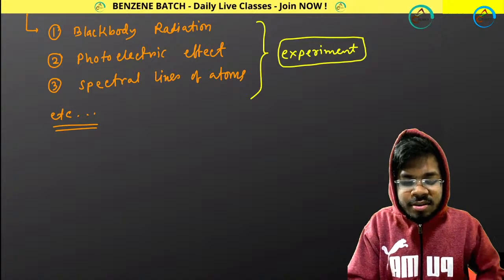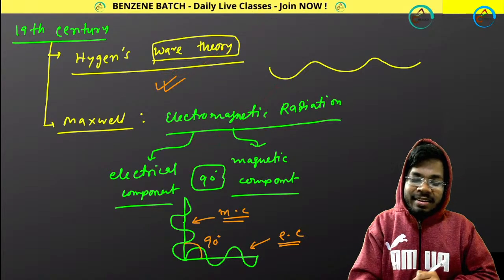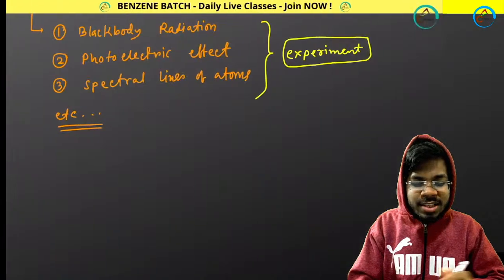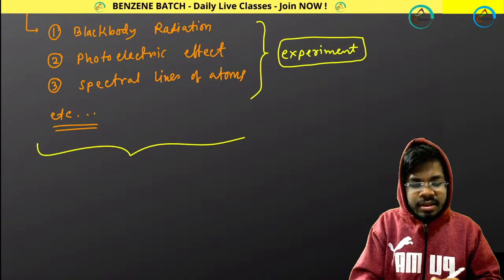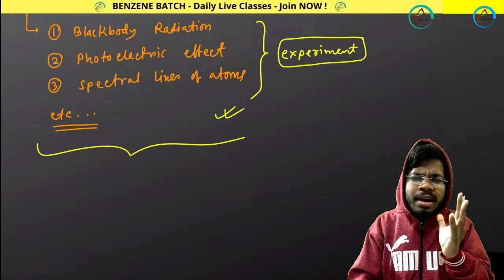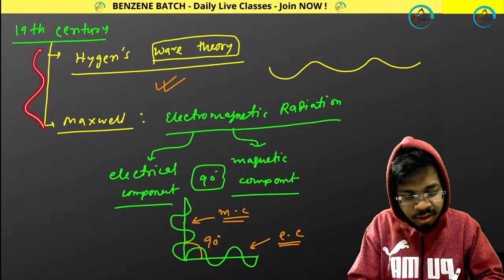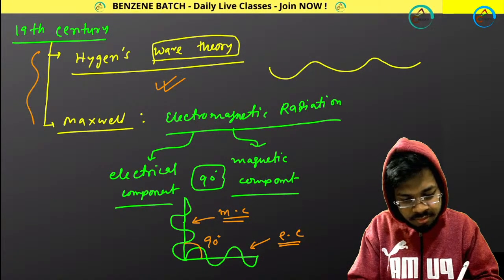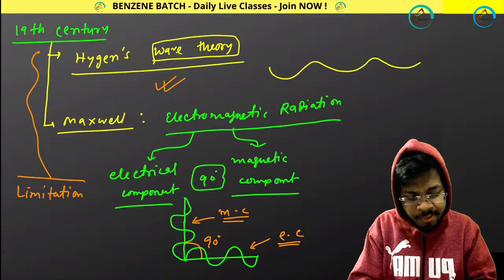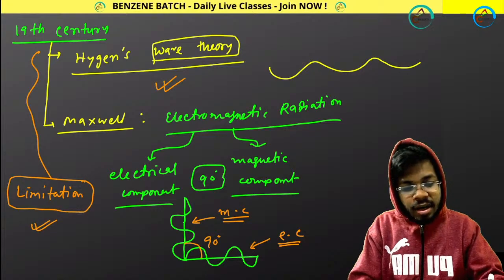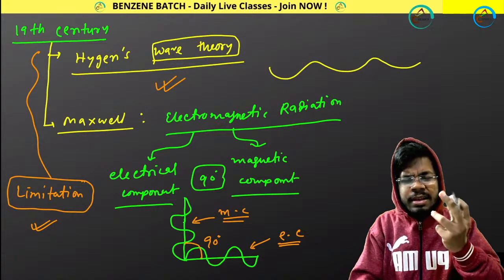But the problem was they couldn't explain them with these theories. These were experimental results, and experimental results cannot be wrong. That means definitely we had something wrong, some limitation, in the Huygens wave theory or Maxwell's electromagnetic radiation theory.